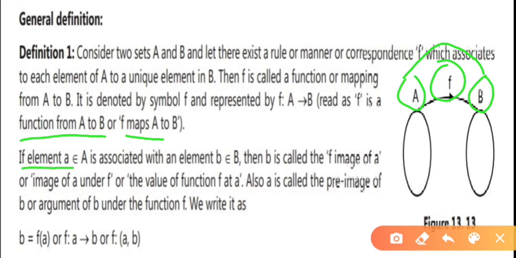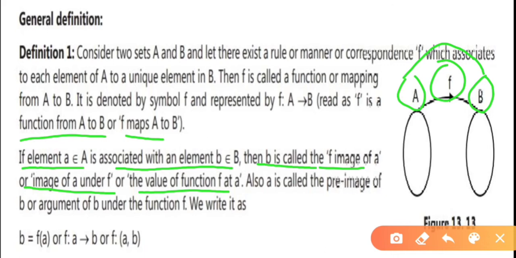If element small a belonging to set A is associated with an element small b belonging to set B, then b is called the f image of a, or image of a under f, or the value of the function f at a.